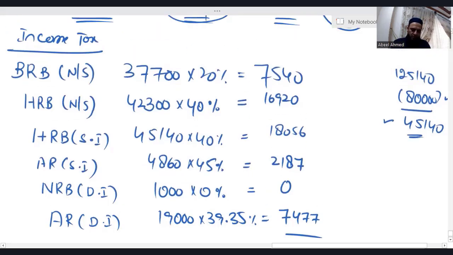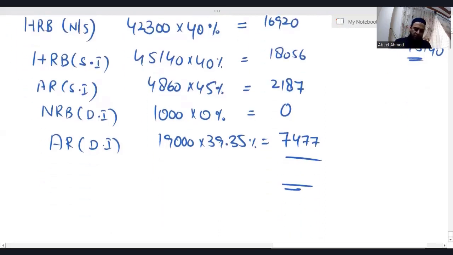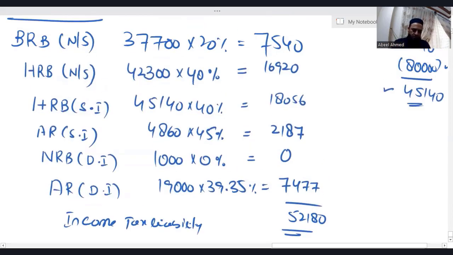7,540 plus 16,920 plus 18,056 plus 2,187 plus 7,477. I'm getting 52,180. Income tax liability. Let me just recheck. 7,540, 16,920.